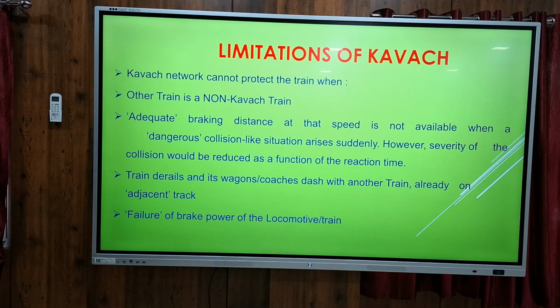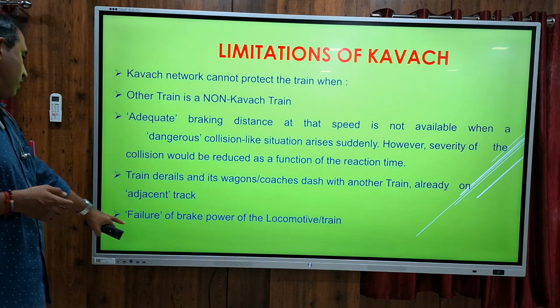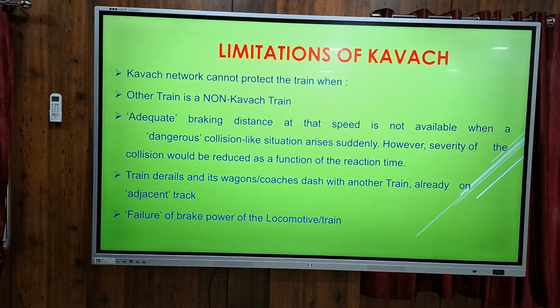Then failure of brake power. First, it will automatically calculate the brake power. If it is okay, then KAVACH will take over the charge. But if during working the brake power of the loco drops in pressure, then the calculated distance may be overrun. In that condition, collisions may happen.